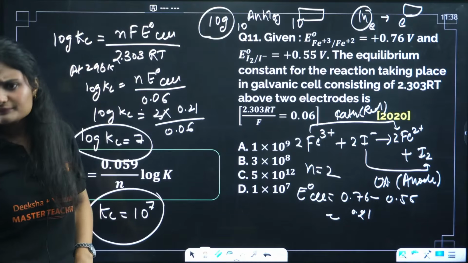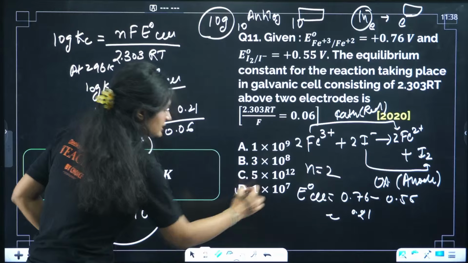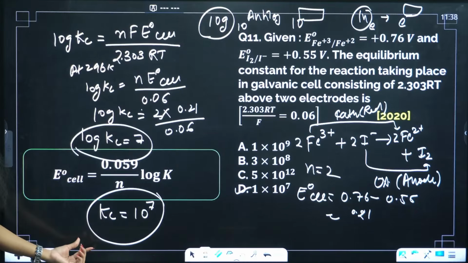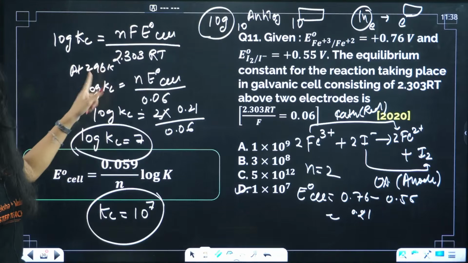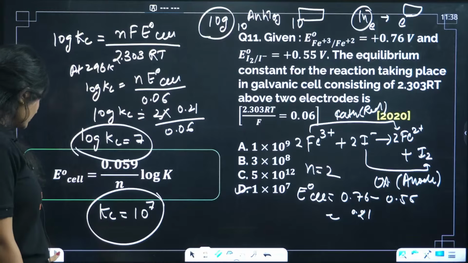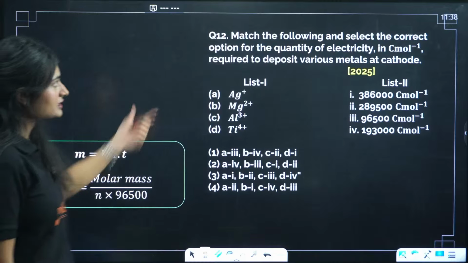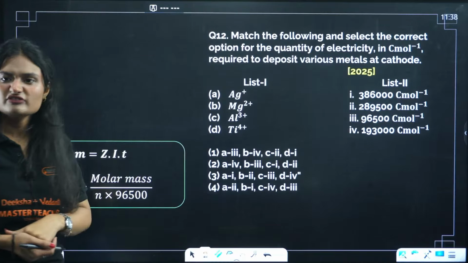Okay, D. Yes, the correct answer is option D. This is the correct answer. Okay, equilibrium constant. Yeah, this formula is really important. You remember this formula. Okay, 2-3 types of questions come from electrochemistry only. This equivalent weight one, very easy, right?